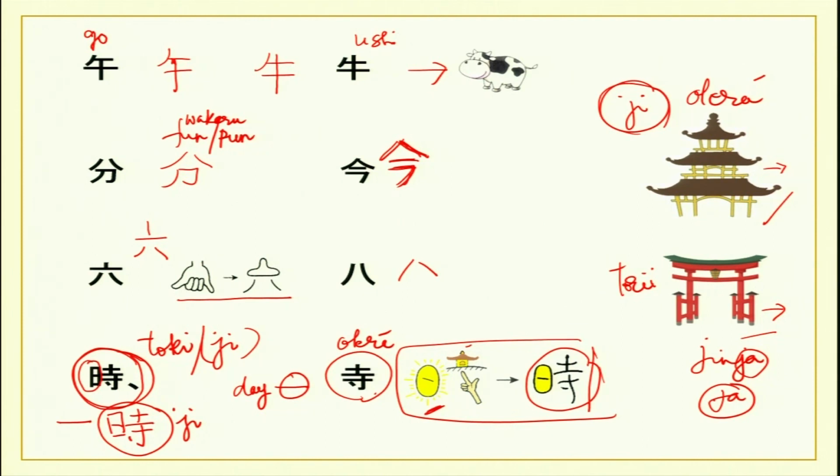You can read on the net also. There is a lot of information about this. And of course, the basic style of jinja and otera is different. Generally, jinjas will have this gate and oteras are in this pagoda style. These are some differences that you will notice in otera and jinja.